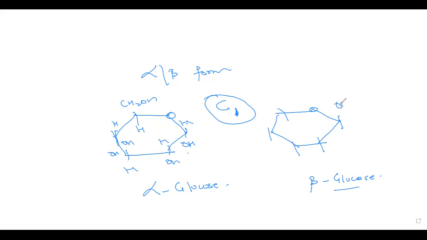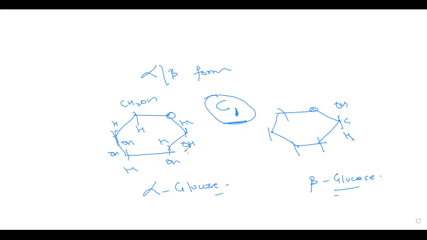C1 will have OH on the upper side, H on the lower side, and the rest of the structure remains as it is. So this is called an alpha sugar and a beta sugar. An alpha sugar will have OH on the downside on carbon 1, and a beta sugar will have OH on the upper side on carbon 1. The position will only vary on the basis of carbon 1.